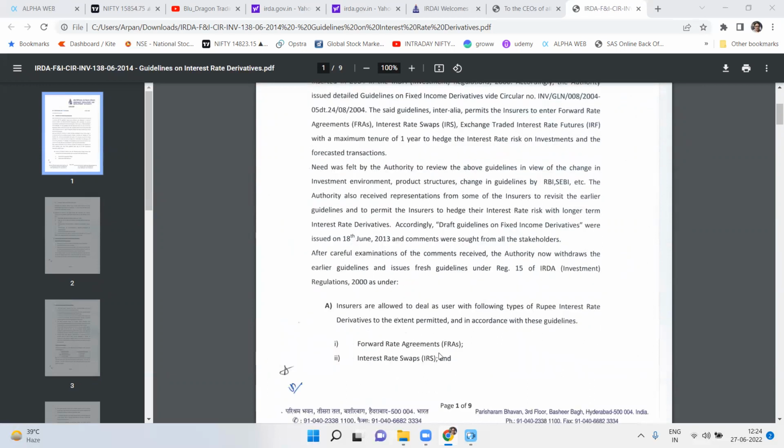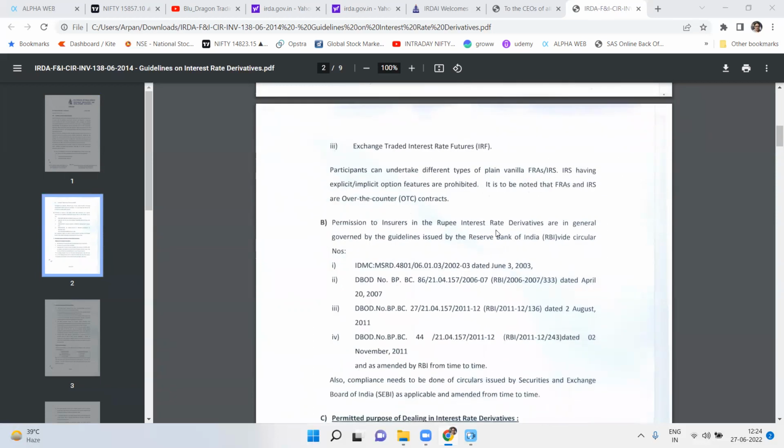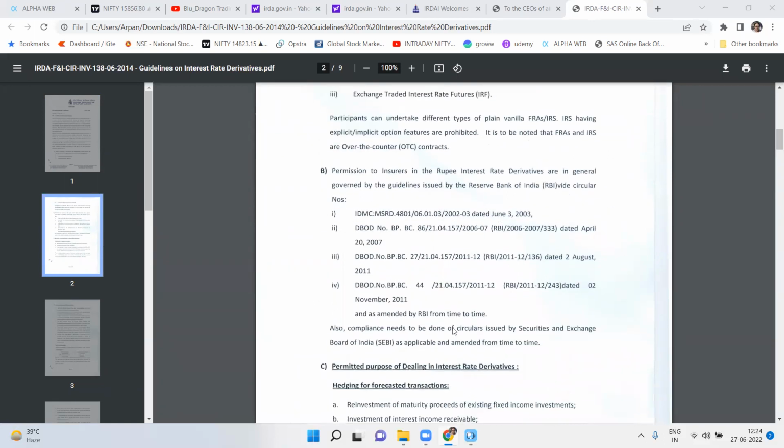Depending on this guideline, they can trade on forward agreements, interest rate swaps, and exchange traded futures, but they can only undertake plain vanilla FRS or IRS. They cannot use any option, right? The permissions to insurers for rupee interest rate derivatives are generally governed by the guidelines issued by RBI, and also there are some circulars issued by SEBI, right?